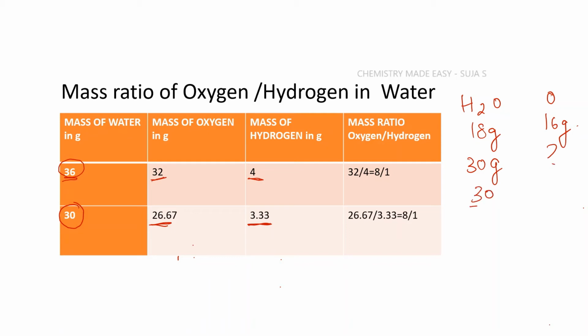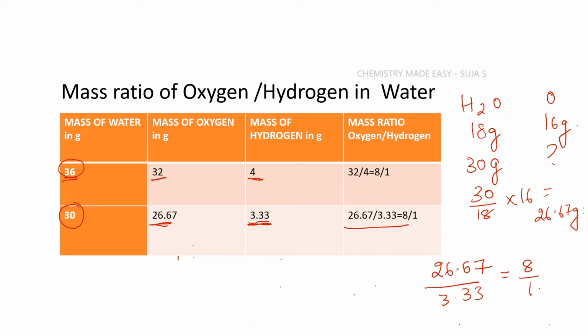It will be 30 upon 18 into 16. This will work out to be 26.67 grams. In the same way, you can calculate and verify the mass of hydrogen that is present in 30 grams of water, which will work out to be 3.33 grams. Now, what is the mass ratio of oxygen to hydrogen that is present in 30 grams of water? It will be 26.67 upon 3.33. Again, this will work out to be 8 upon 1.